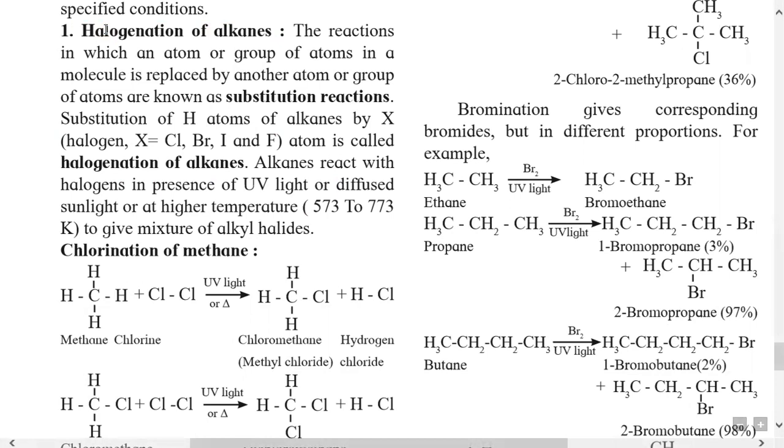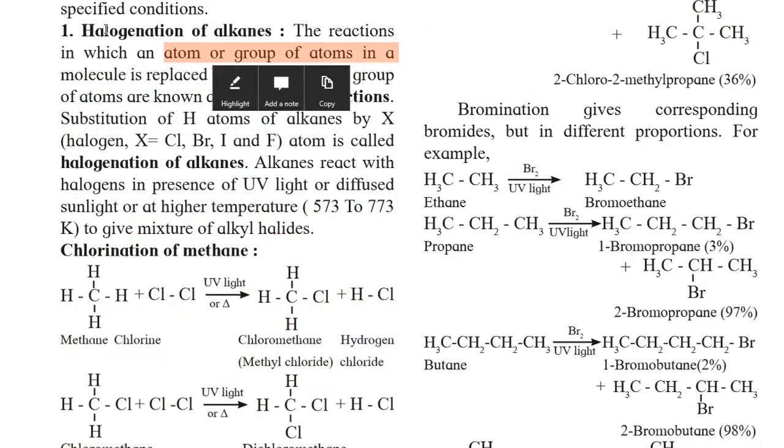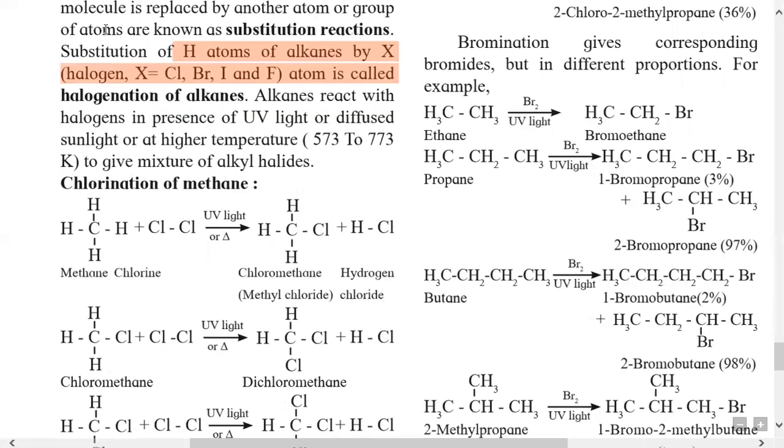In this reaction, an atom or group of atoms in the molecule is replaced by another group or atom, and then it is called a substitution reaction. Remember this well, that halogenation is a substitution type of reaction. In this reaction, the hydrogen atoms of the alkane are replaced by a halogen, that is the X group. This X group may be Cl, Br, I or F. This is called halogenation.